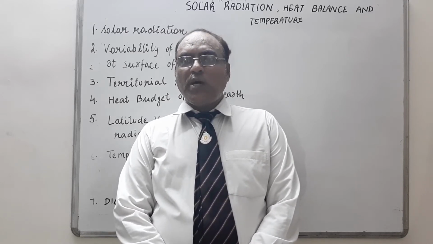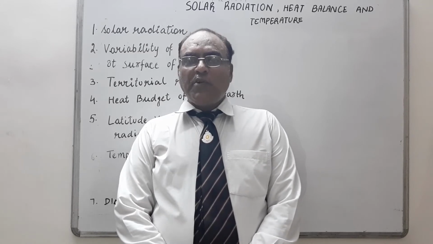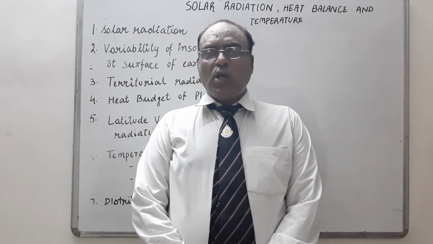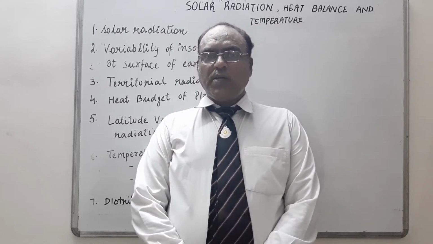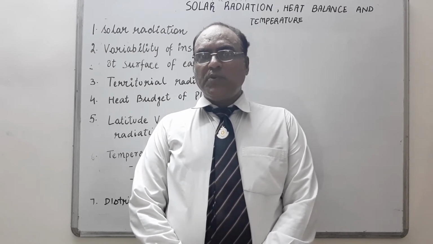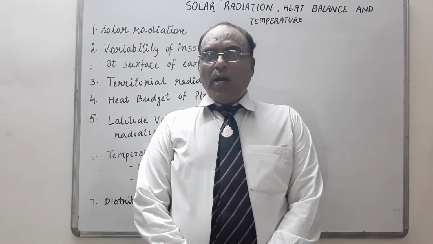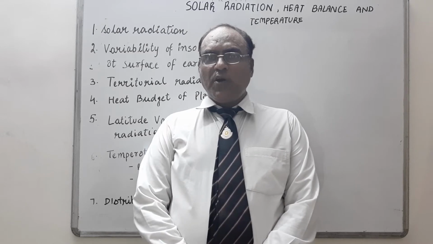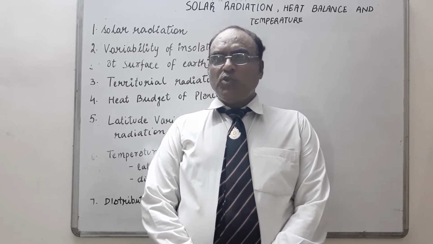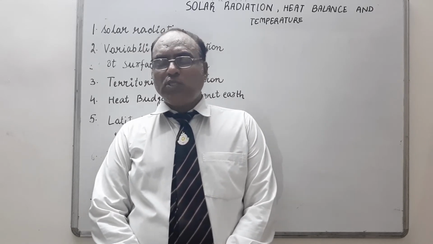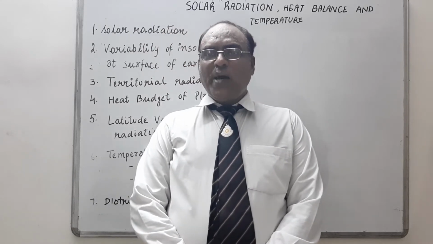Why is it that in summer the earth is far away from the sun and in winter it is nearest to the sun? What is the reason for that? The solar output received at the top of the atmosphere varies slightly in a year, because of the variation in distance between earth and the sun. Due to its revolution around the sun, earth is very far from the sun, 152 million kilometers, and this position of earth is called aphelion. When it is closest to the sun, that position is called perihelion.